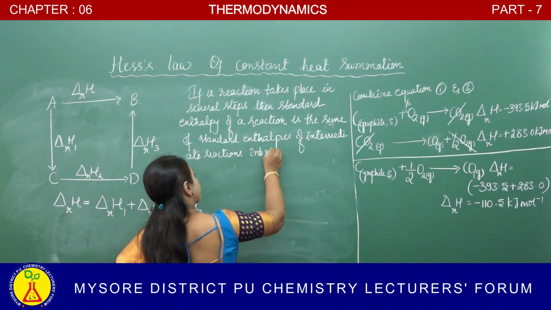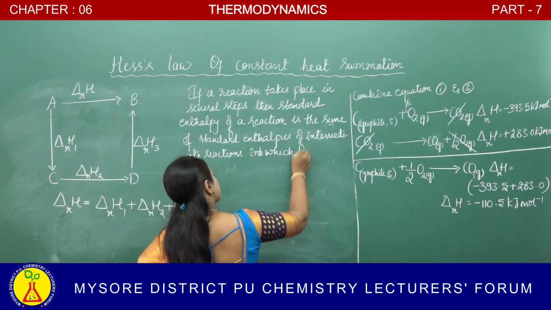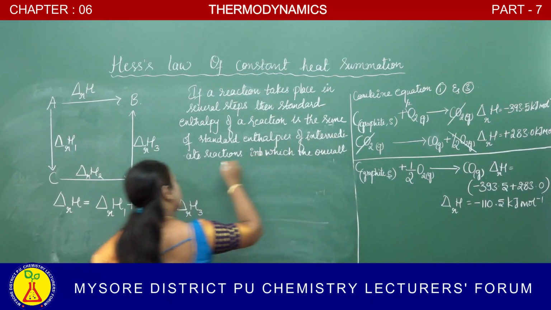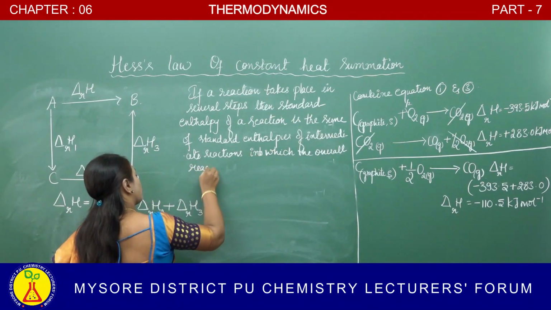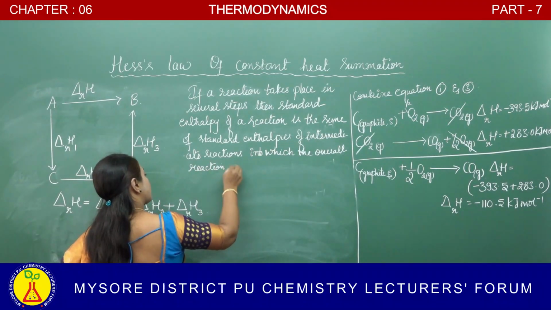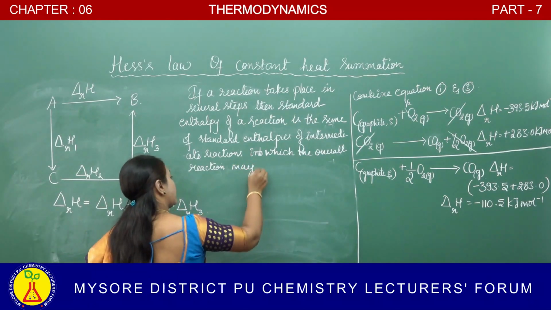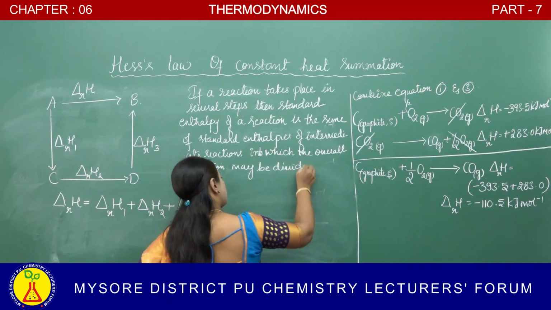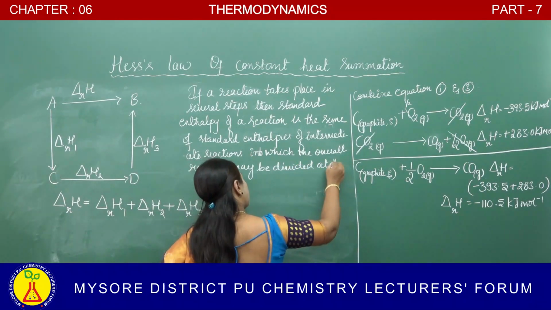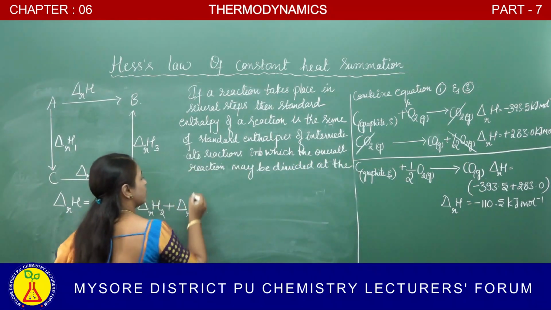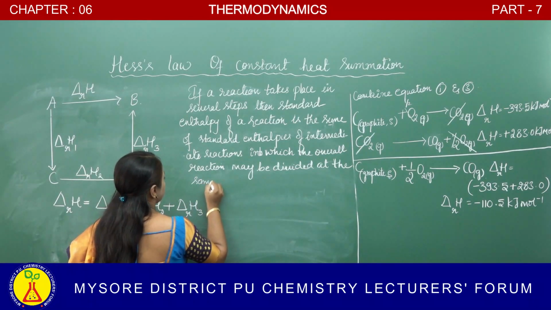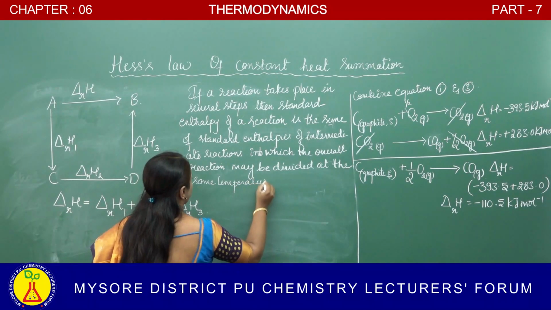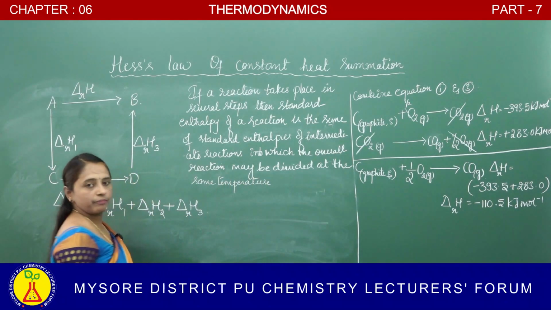into which the overall reaction may be divided at the same temperature.